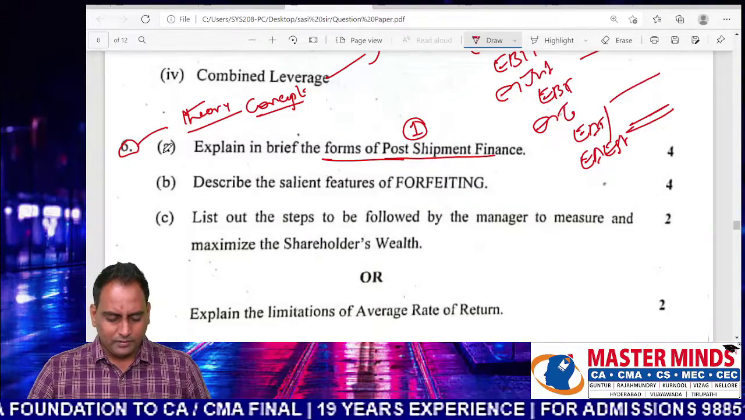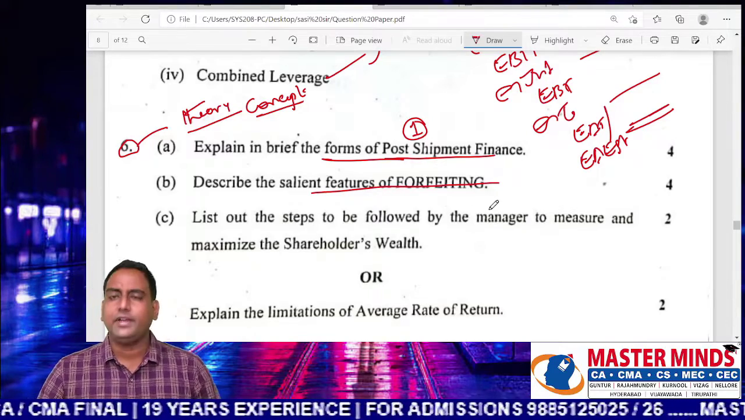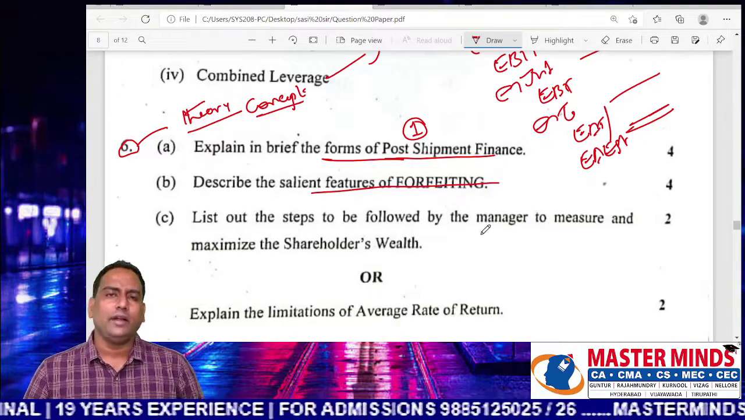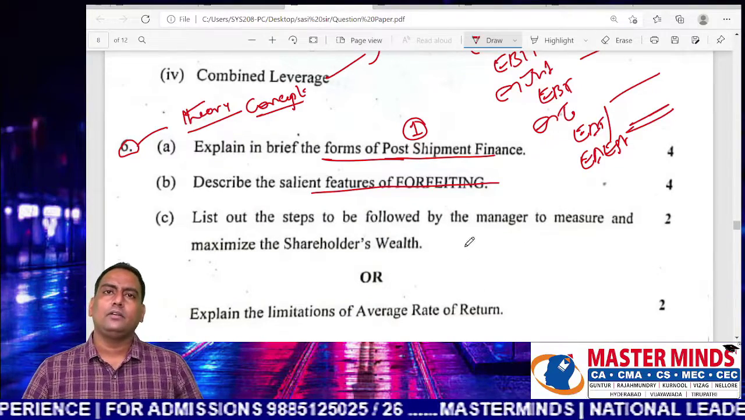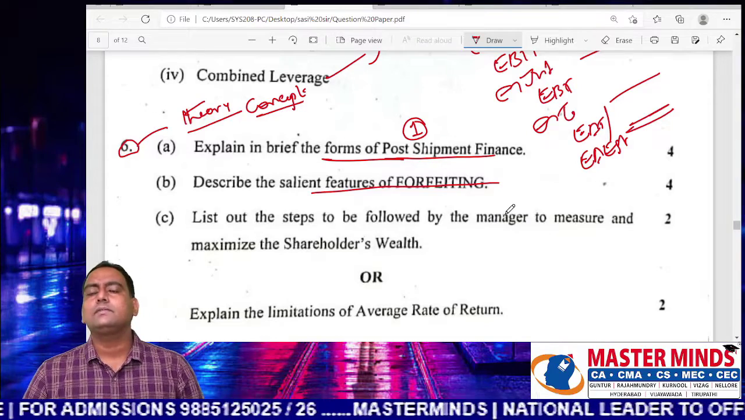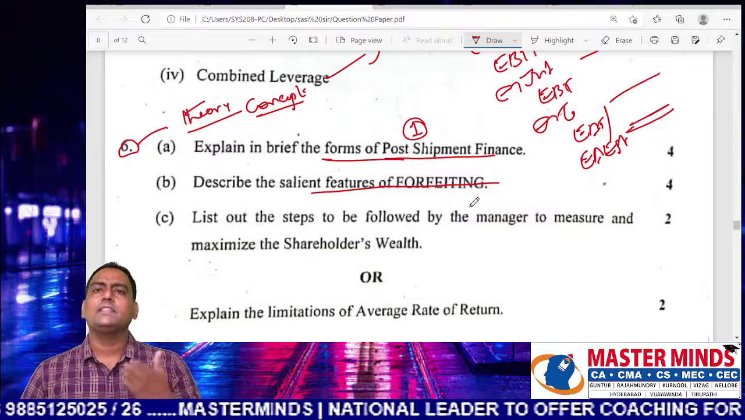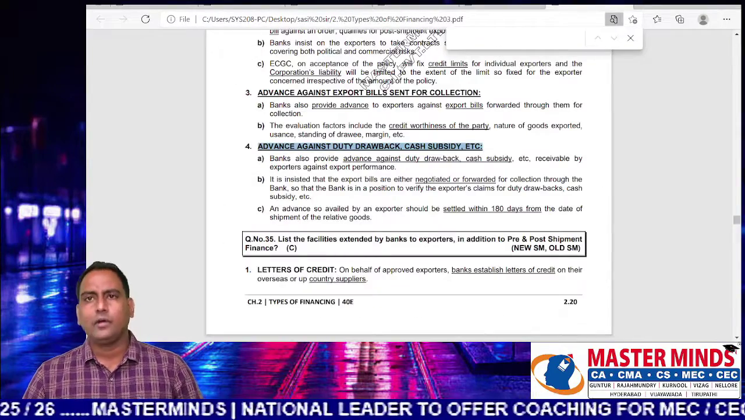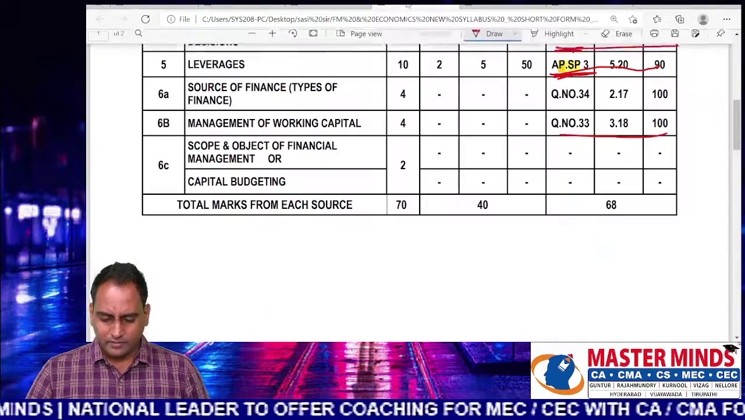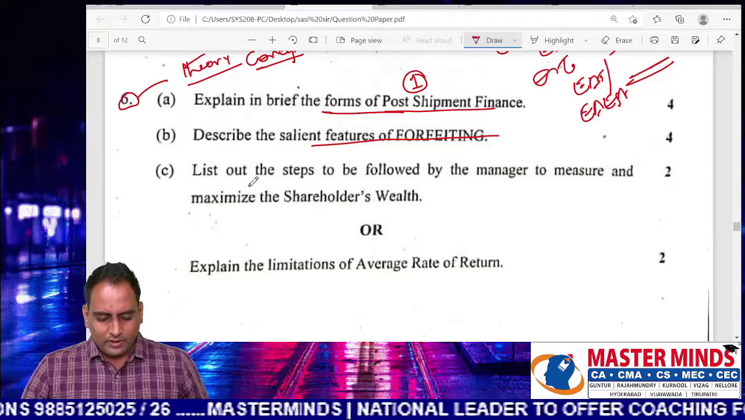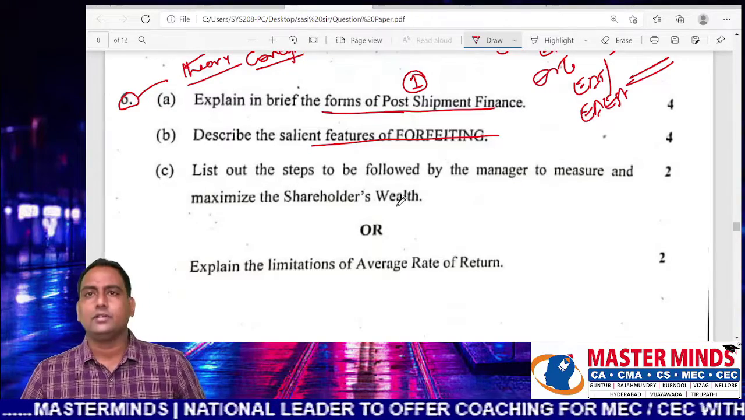Then question number B, 6P: what are the salient features of forfeiting? So forfeiting and factoring are two different concepts. Factoring speaks about domestic finance for receivables, whereas forfeiting speaks about finance given for export trades or foreign debtors. So this is part of working capital management. It is covered.